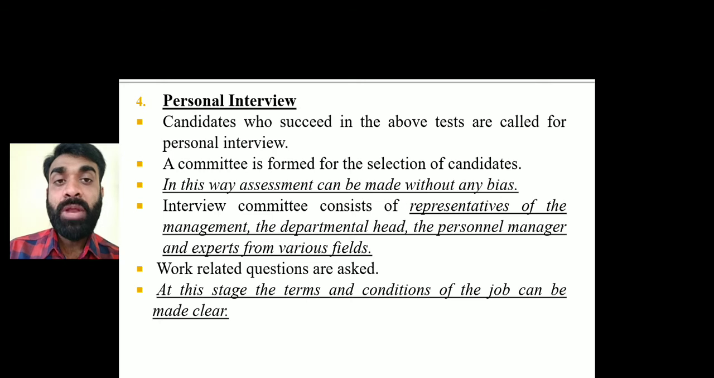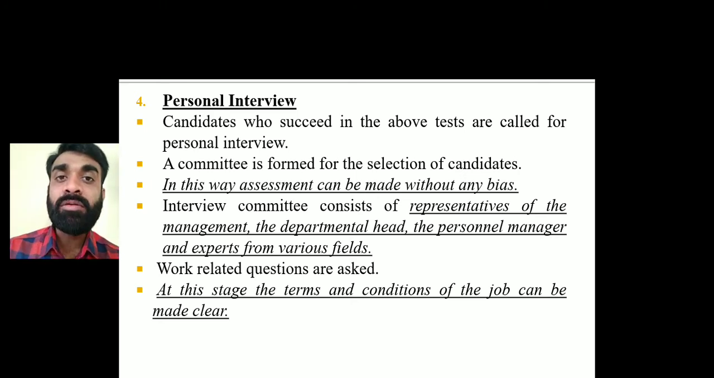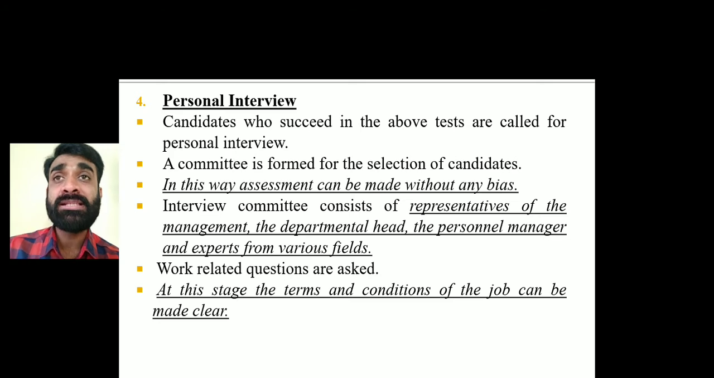Now specifically work related questions will be asked. And in this step, whatever the terms and conditions of the working, that is the working conditions, or what kind of role or work will be expected from the candidate, will be informed to them. Like they will tell, yes, you need to take 6 lectures in one day, you are going to do this. So they will know the eagerness, how much a person is willing to do the work.